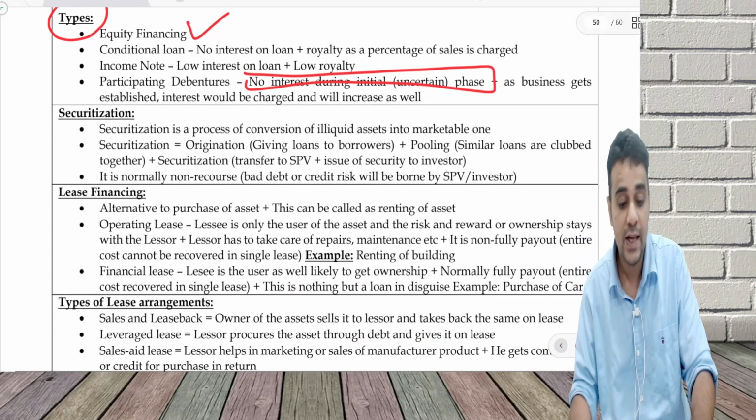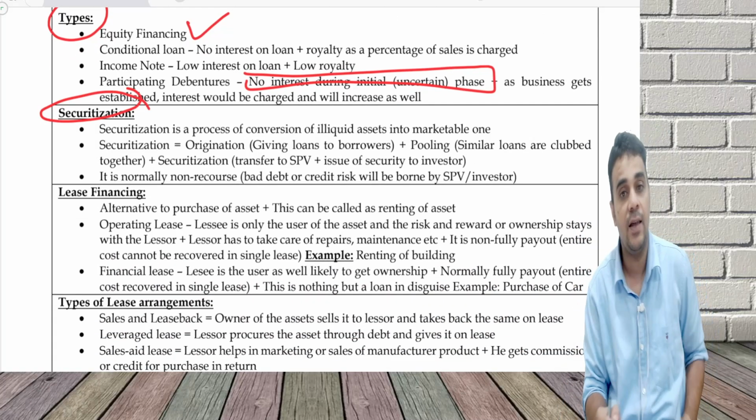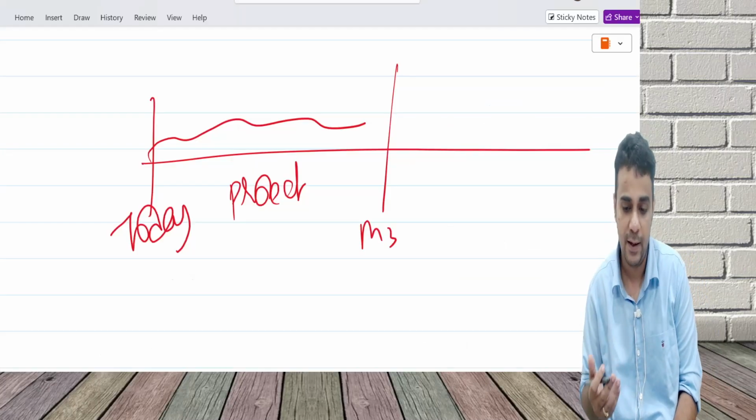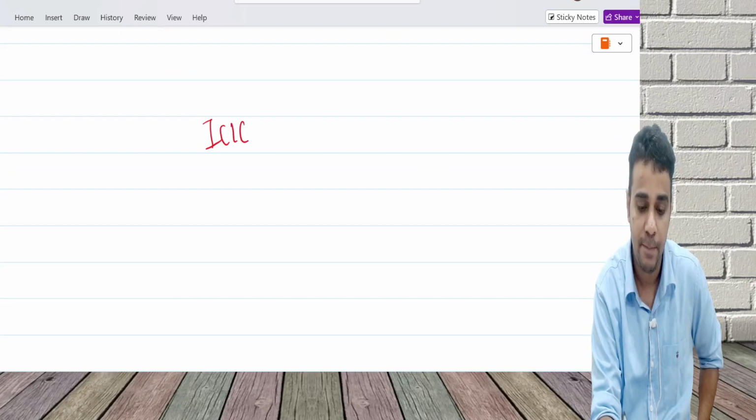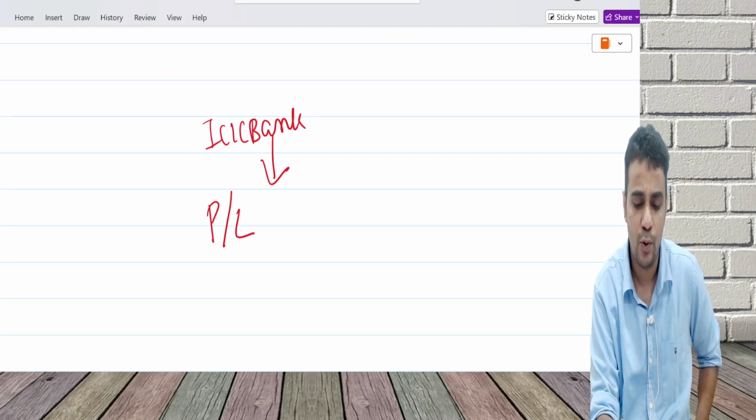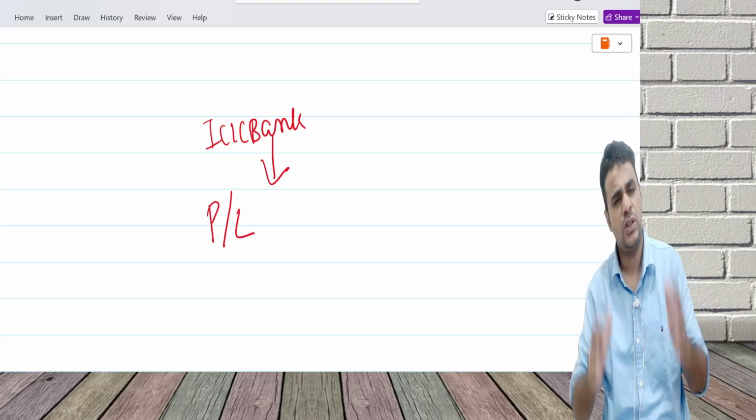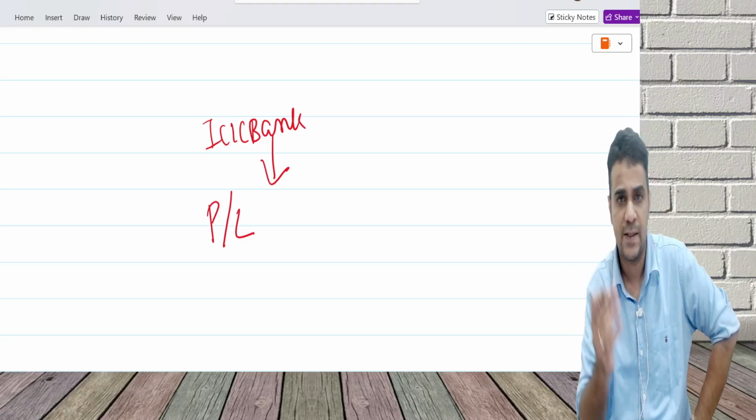Securitization. This is another concept which you learn in depth at CA Final, but let's understand what securitization is. Let's take an example of ICICI Bank. They have given a lot of personal loans. So 1 lakh, 2 lakh people have been given loans.